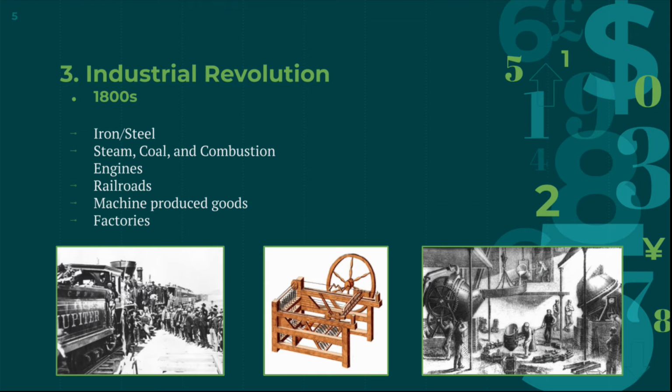Part 3, the Industrial Revolution. The Industrial Revolution took place in Europe in the 18th century, but it did not spread to the United States until the 1800s in what is known as the Second Industrial Revolution.